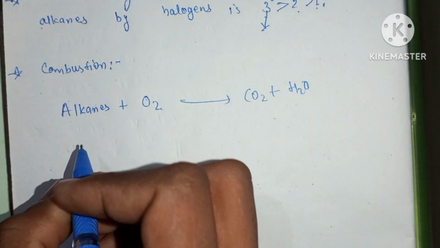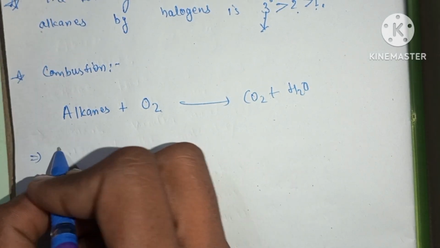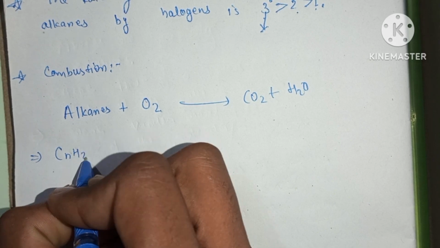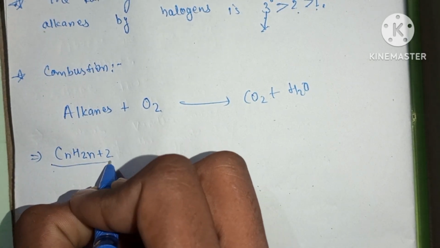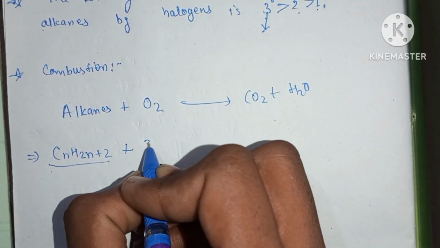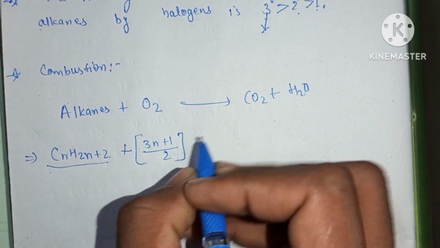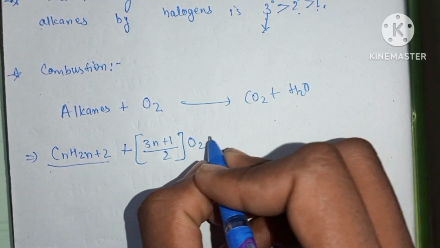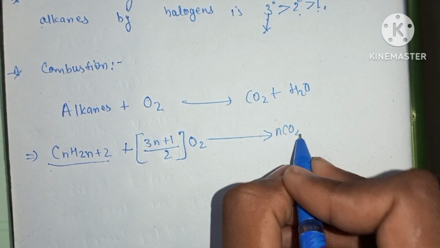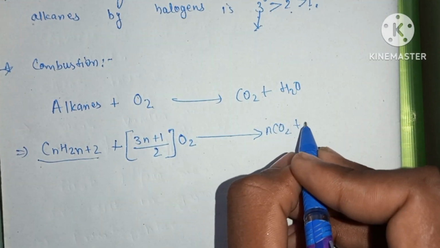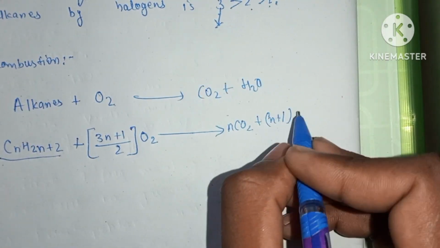There is a general equation for this. I am going to write here CnH2n+2, the general formula of alkane. Alkane plus (3n+1)/2 moles of O2 gives n moles of CO2 plus (n+1) moles of H2O.